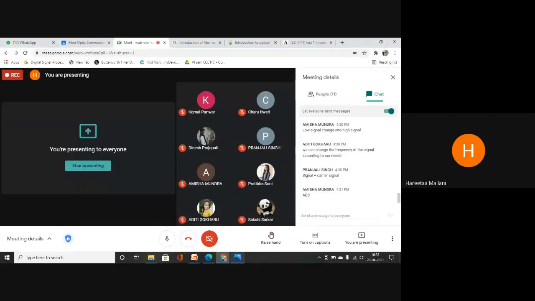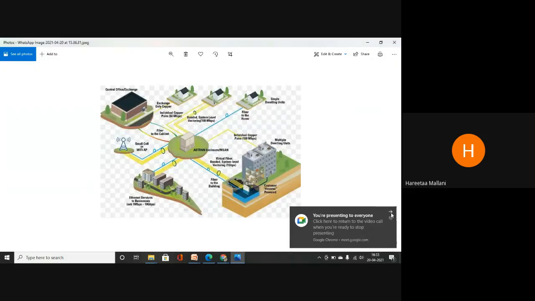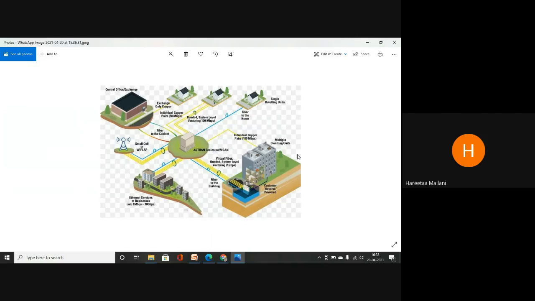Now we will discuss one diagram showing how optical networks are used in day-to-day life. Nowadays, if two persons are talking, this is an optical network. By using optical fiber, we have connected huge areas. We are right now connecting city to city through optical fiber communication. For long distance communication, we are using this. Everywhere, see here, fiber to the cabinet, this optical fiber is used everywhere.